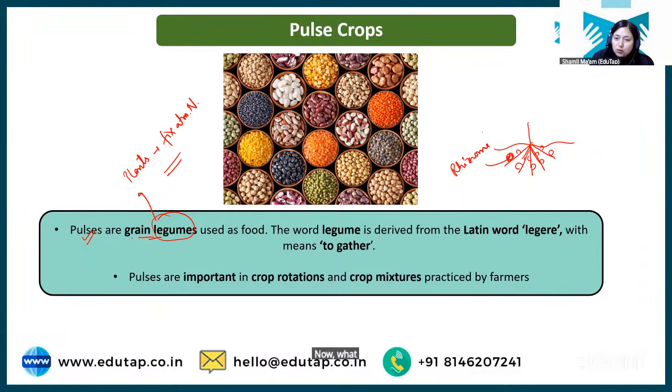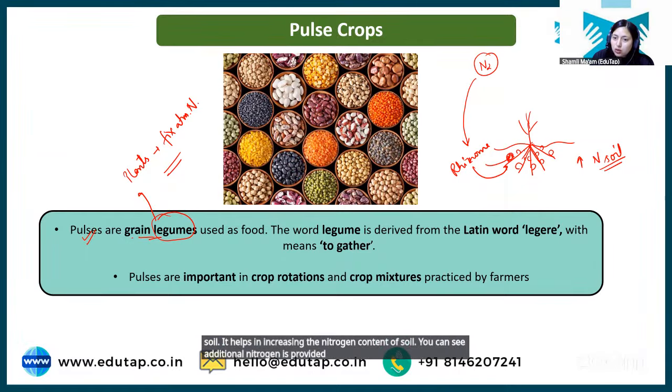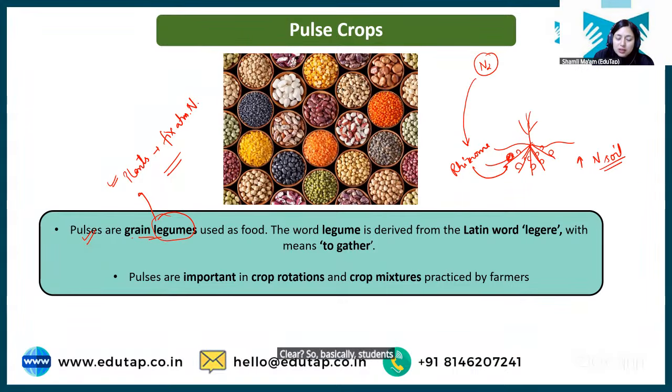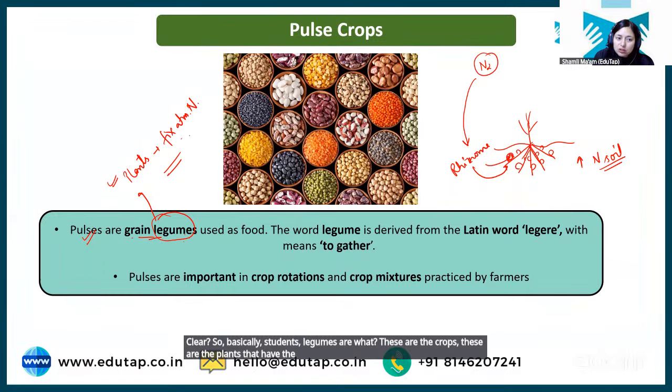Now, what this rhizobium does, basically, it fixes atmospheric nitrogen into the roots or root nodule of these pulse crops. Okay? And it helps in increasing the nitrogen content of soil. You can see additional nitrogen is provided to the roots of these pulses, and hence that's why they are rich in protein. Clear? So basically, students, legumes are what? These are the plants that have the ability to fix atmospheric nitrogen.